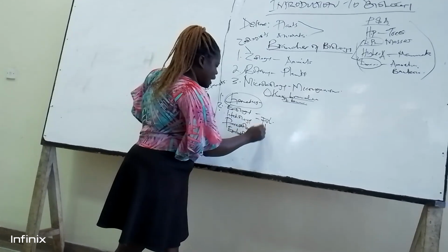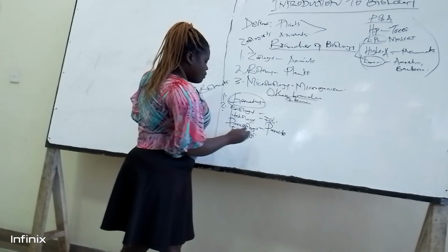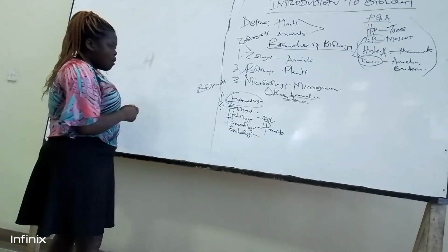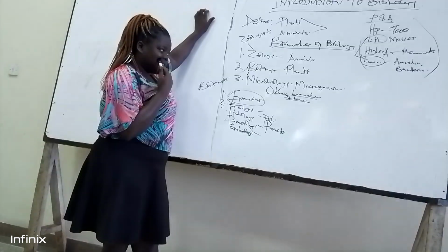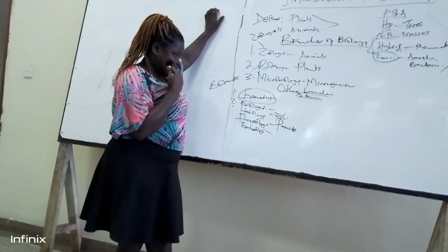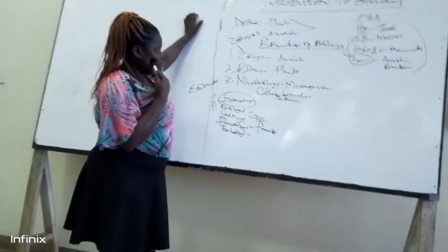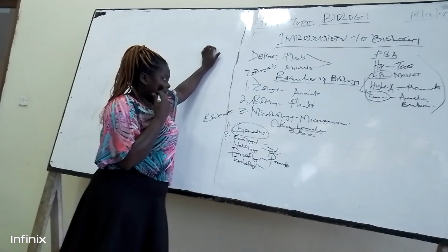Parasitology is the study of parasites. Embryology studies the stages of living organisms from the fetus to the adult, the stages from egg to the adult. We have many branches of biology, even taxonomy, etc.